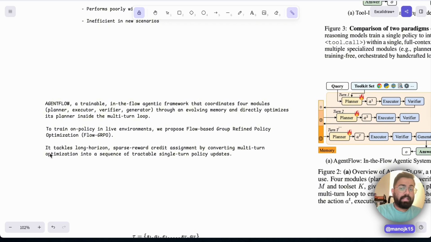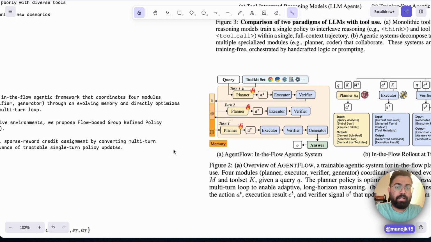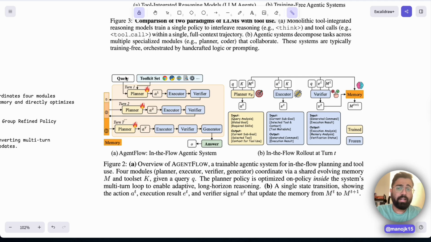And these are the things which tackle long horizon, sparse reward credit. I'll talk about that once I show the architecture. So as I said, given a query, okay, let me just tell. Can you write a function for Fibonacci series? So the query is this, and the toolkit set is a Google search, a Python coder, a Wikipedia search, and a Stack Overflow search. These are the toolkit set which is available.